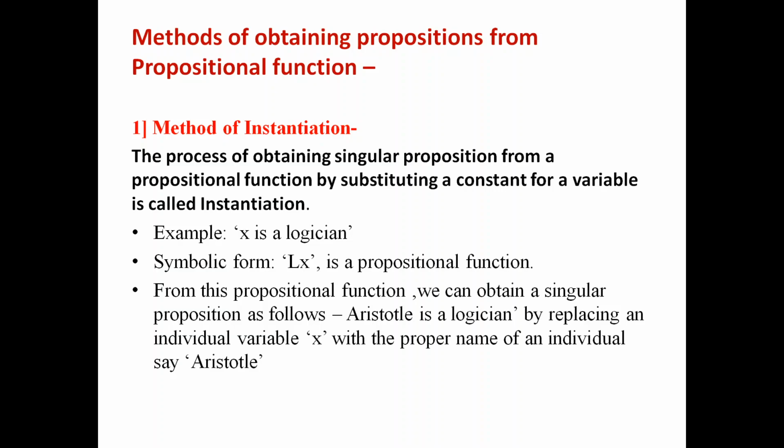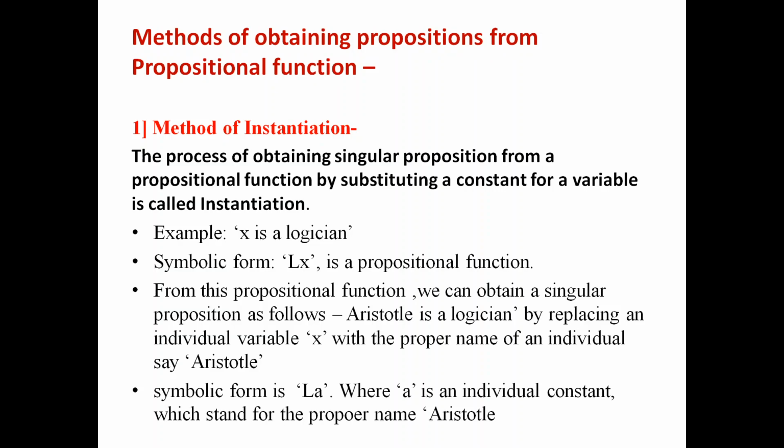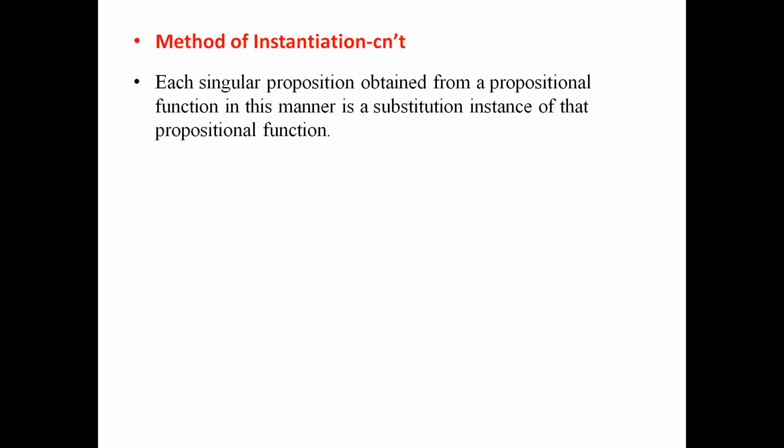The symbolic form of this singular proposition is capital L, small a, where a is an individual constant which stands for the proper name Aristotle. Now each singular proposition obtained from the propositional function in this manner is a substitution instance of that propositional function.